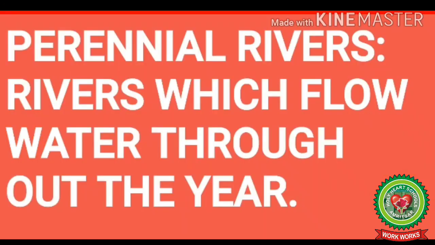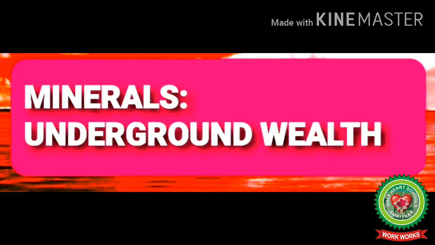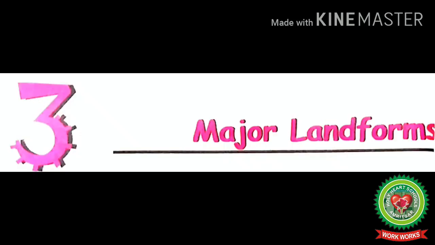Next is perennial rivers, means rivers which flow water throughout the year. Next is minerals, means underground wealth. For example, gold, silver, etc.